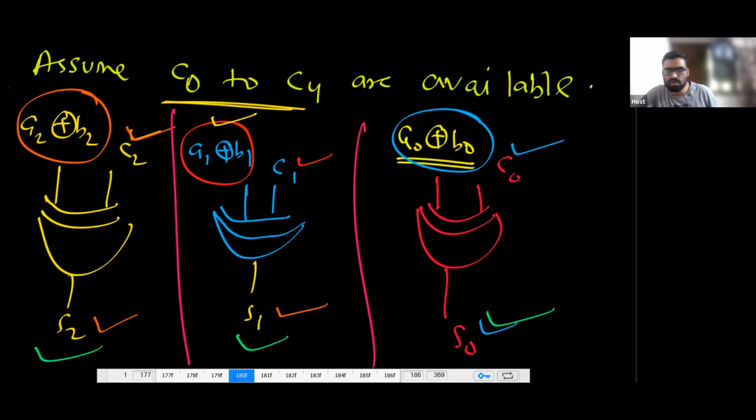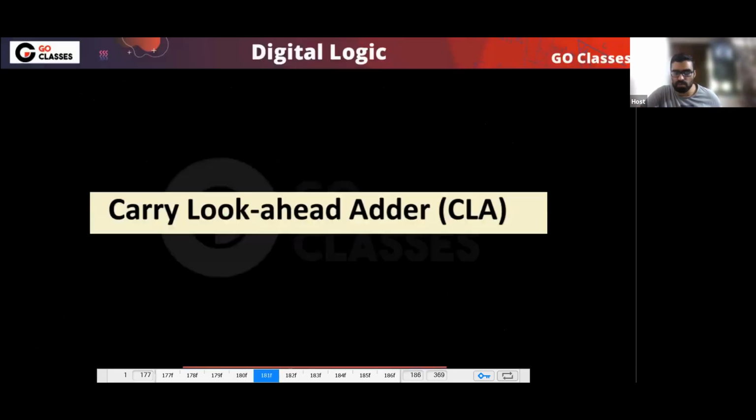Yes or no? So you can notice they are available. Now, if they are available, this you already know. What do we have to study now? How to make them available. Yes or no? We have to study how to make them available, like C0 to C4. How can we make them available? So this is what we are going to do.